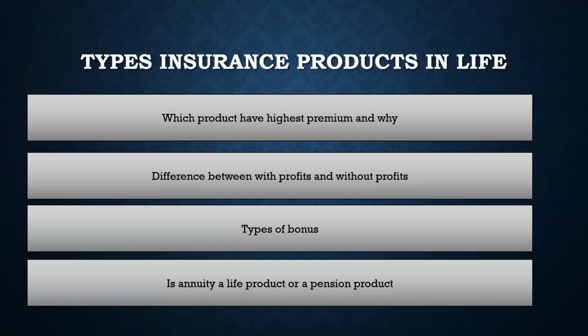And after endowment, there is a type of product which is offered in the Indian sector, which is not part of the actual books, which we call money back. Once again, it can be considered a type of endowment only. And herein lies another question: is annuity a life product or a pension product? So annuity is definitely a life product. Annuity is not a pension product.